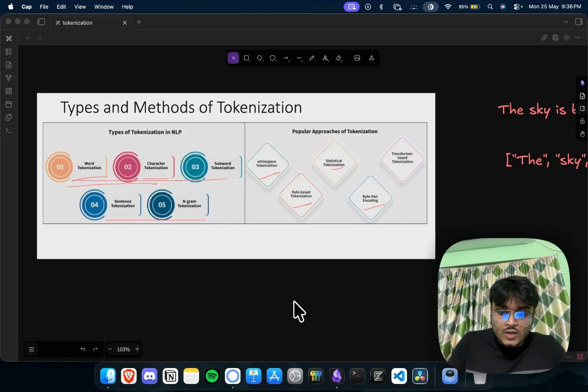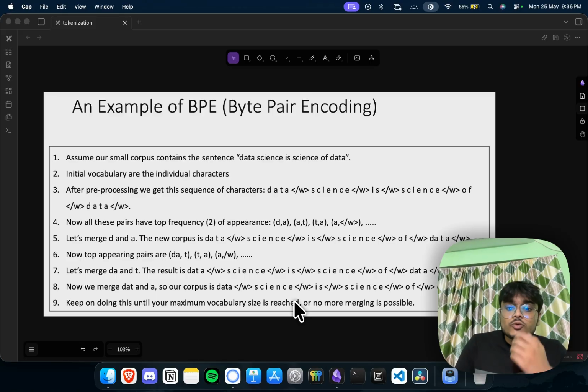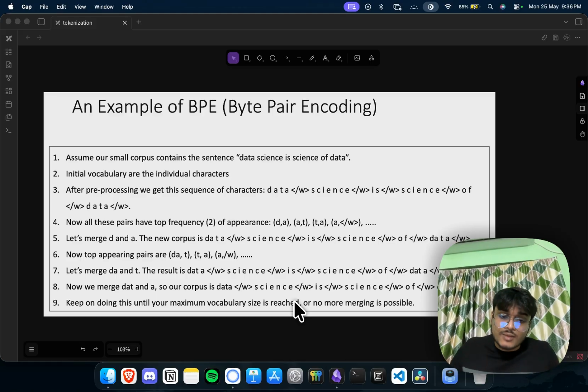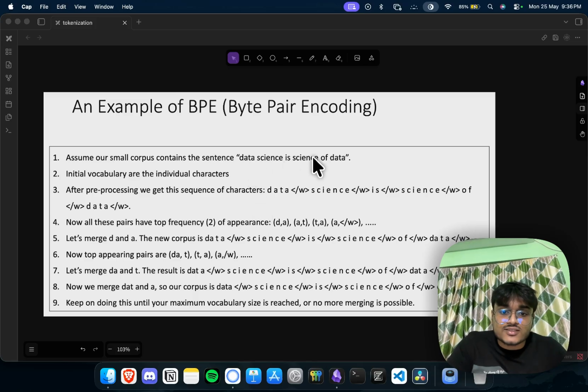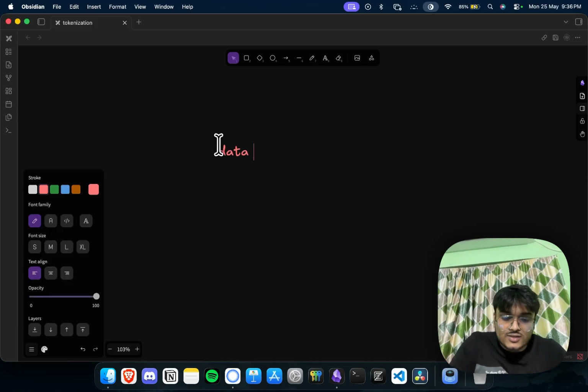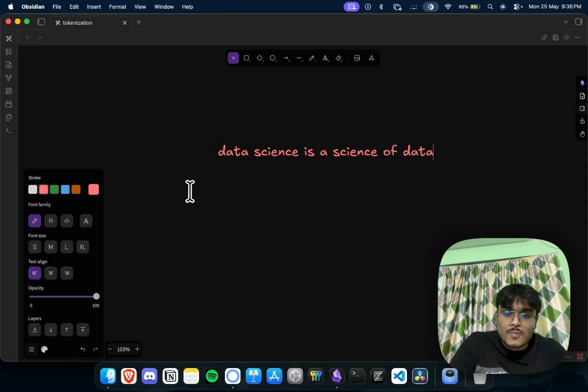So the next thing is byte pair encoding. What do we mean by byte pair encoding? This is the same thing I was talking about. Let's say there is "data science is a science of data." Okay, so I'm going to write it: data science is a science of data.